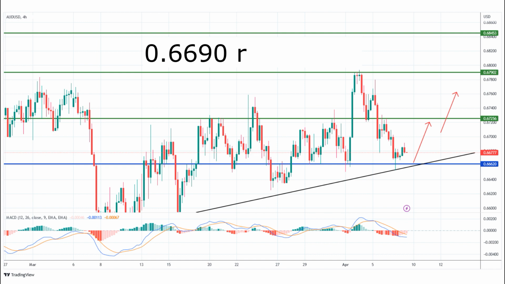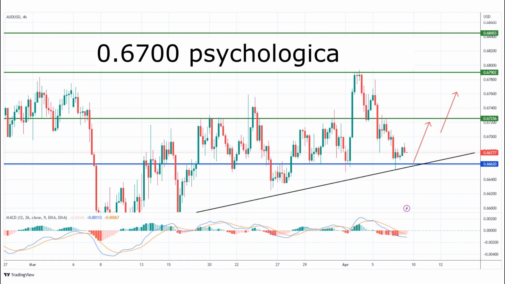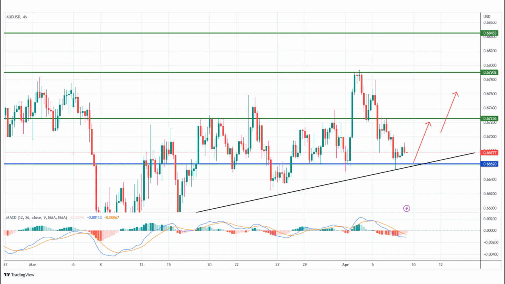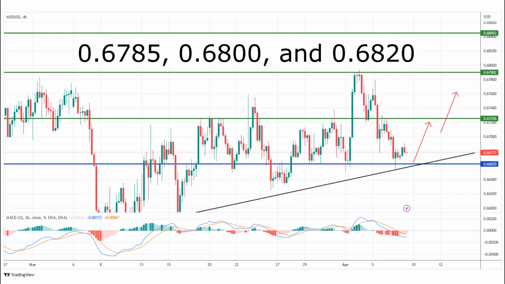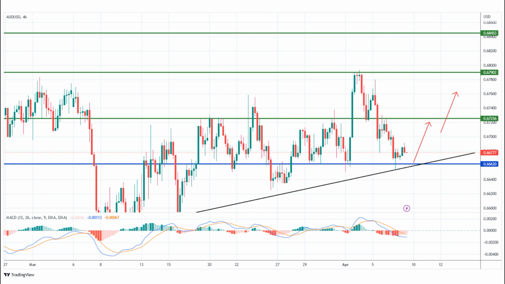In addition to the immediate 0.6690 resistance, the 0.6700 psychological level may also challenge buyers before they take control. However, the 50 DMA, 100 DMA, and the top line of the specified channel, at approximately 0.6785, 0.6800, and 0.6820 respectively, could pose obstacles for Australian dollar-US dollar bulls afterward.